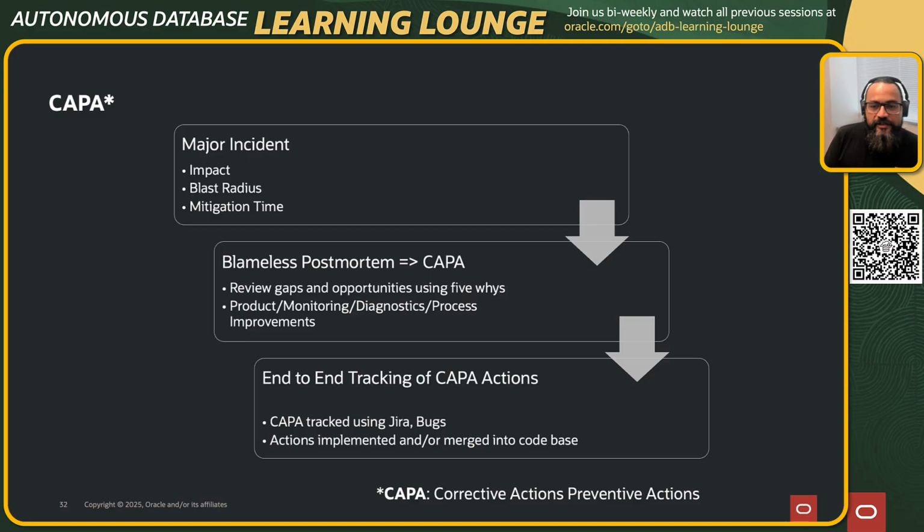ticketed, and there are follow-ups, and our release management team helps with ensuring that all the tickets are addressed in a timely manner. And of course, the most important is ensuring that the hot fix or break fix is given to the customer so that the customer is unblocked. But the rest of the improvements are all tracked through Jiras, either code being merged or processes being defined. And this is judiciously followed for any major incident.